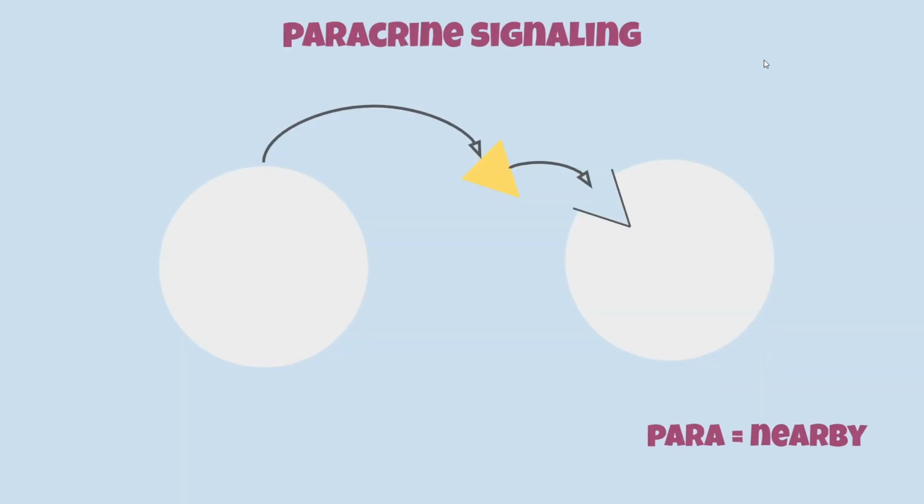Next is paracrine signaling. With para, I think of as nearby. An example of cells that endure paracrine signaling would be synaptic signaling, with neurotransmitters that happen through the brain.